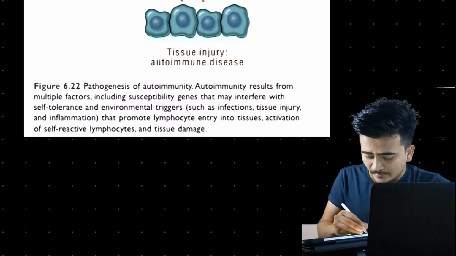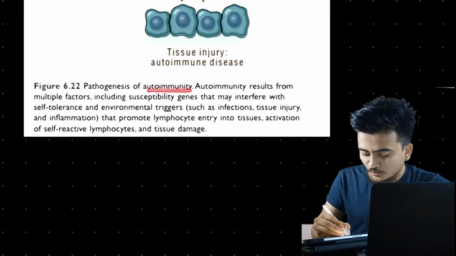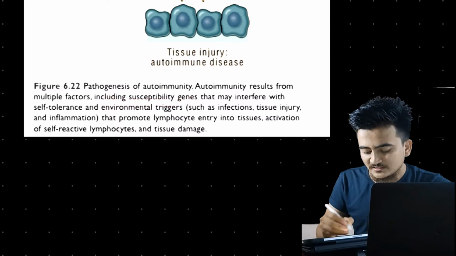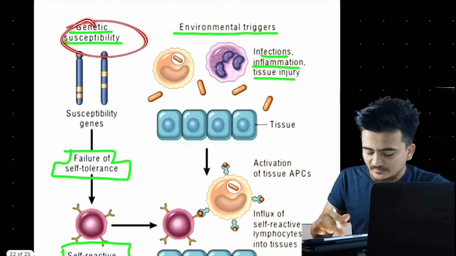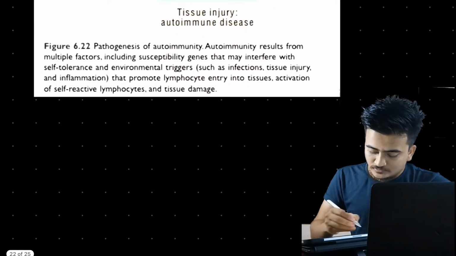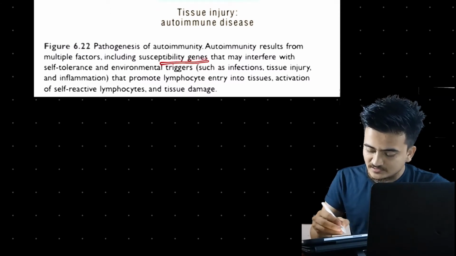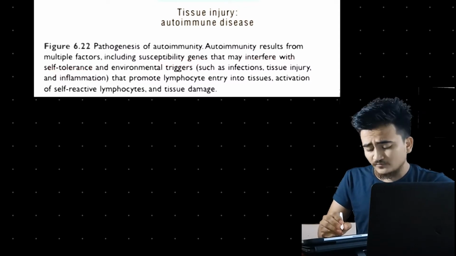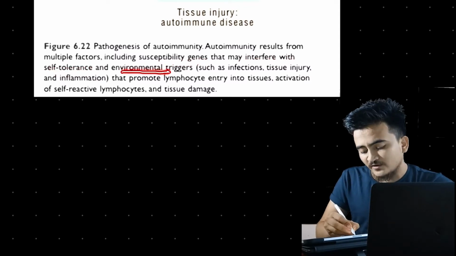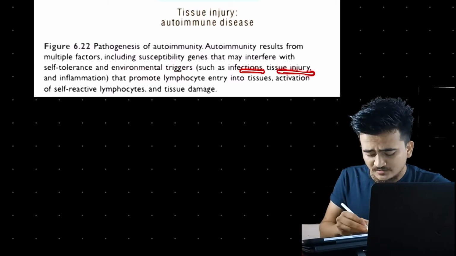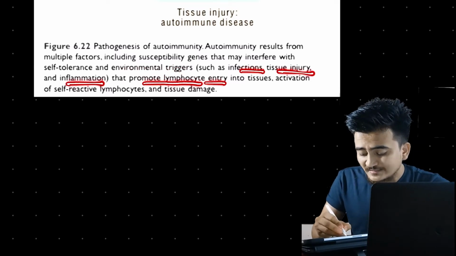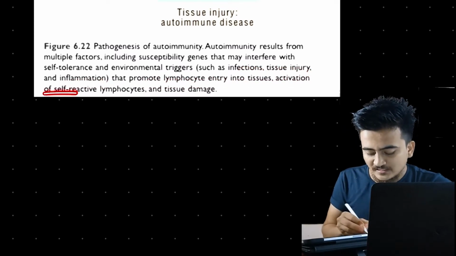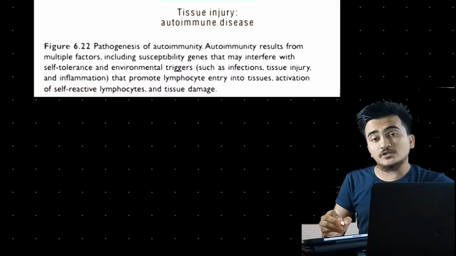I would like to read it out. Pathogenesis of autoimmunity results from multiple factors, including susceptibility genes, as we have seen here, that may interfere with self tolerance, as we have already talked about. And there are environmental triggers such as infection, tissue injuries and inflammation that promote lymphocyte entry into tissues and activation of self-reactive lymphocytes, and that will eventually cause tissue damage.